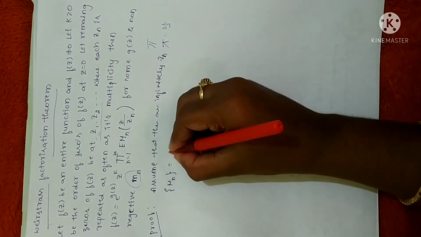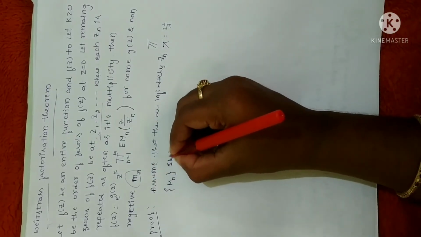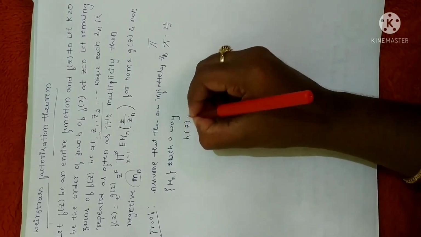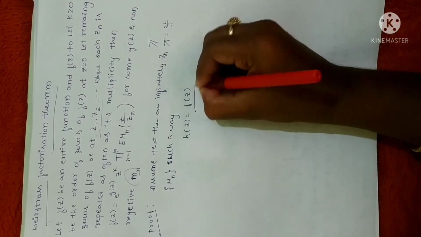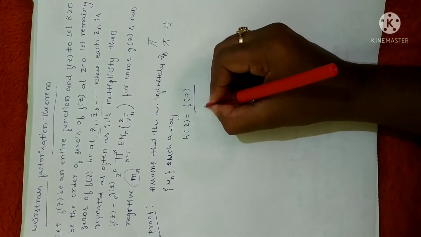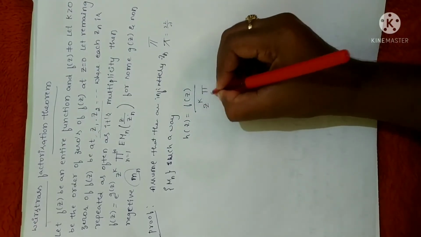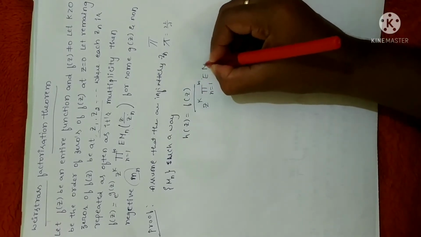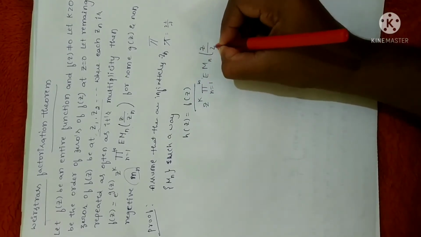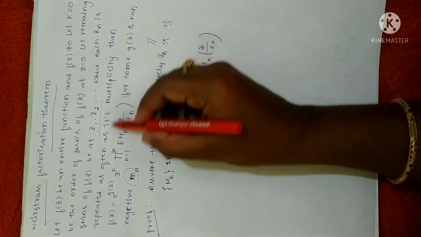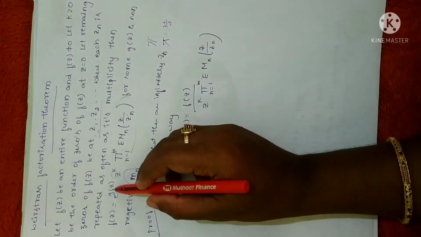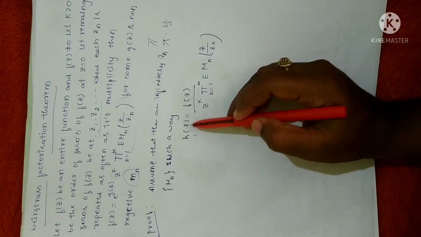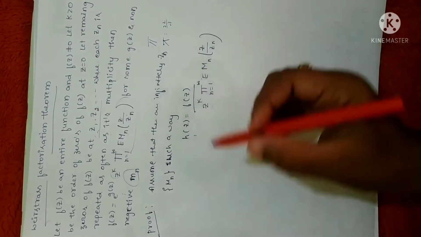So let me define a sequence in such a way that h of z is equal to f of z divided by z power of k, summation from n equal to 1 to infinity e power of m n z divided by zn. Just assume this function without e power of g of z. So I have defined an infinite sequence in such a way that h of z is equal to f of z divided by this value.